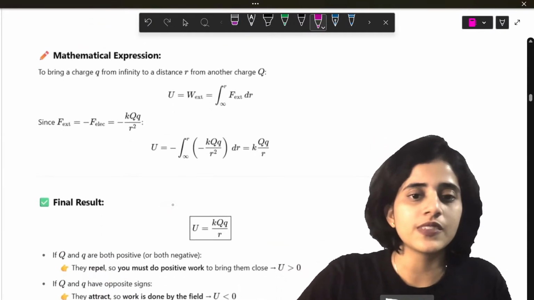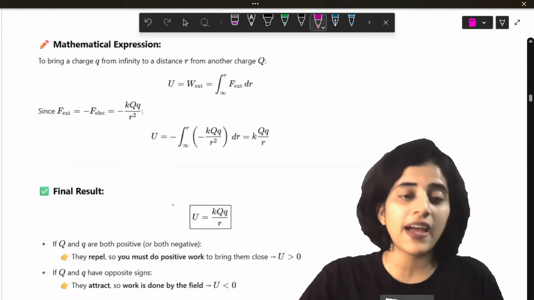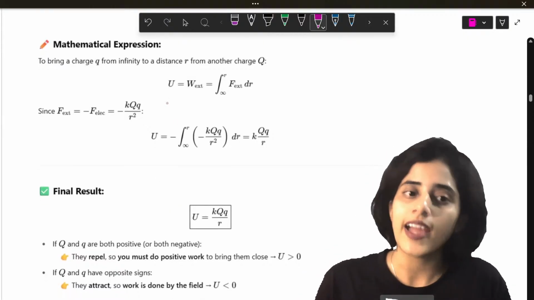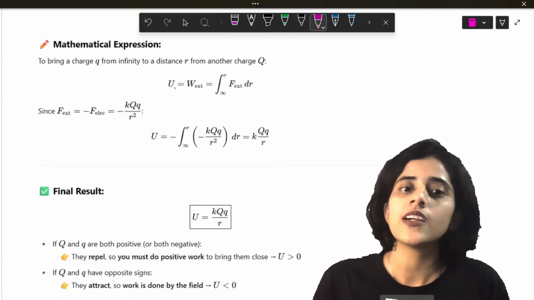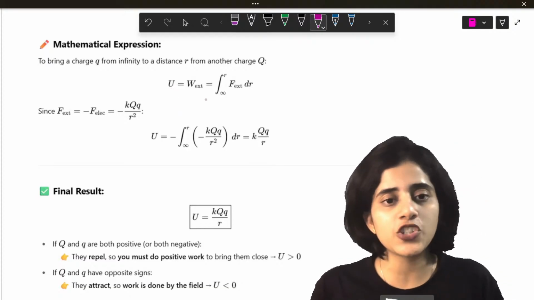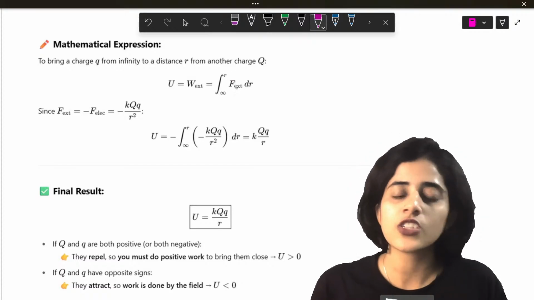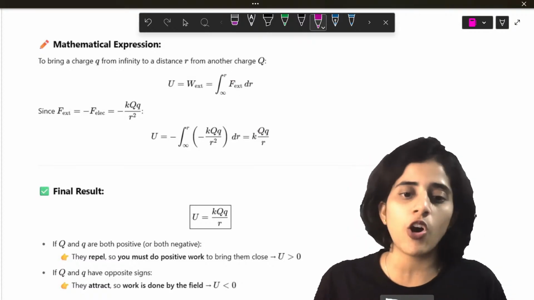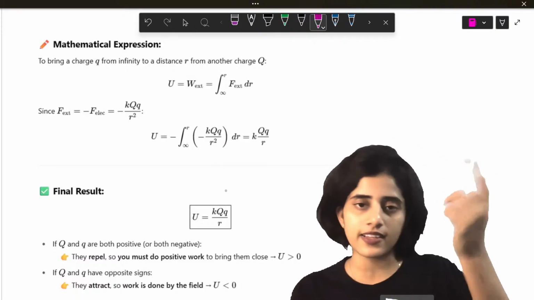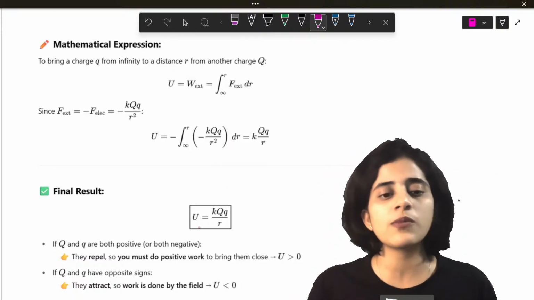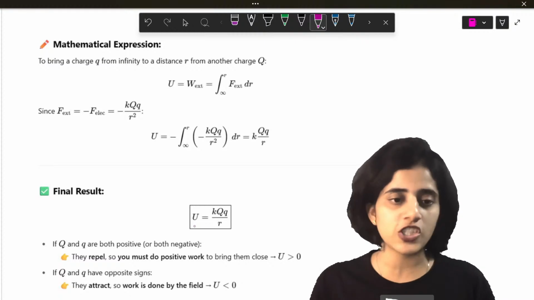Let's move on. Now let's look at the mathematical expression for this. As I said, U is the work done, the integral from infinity to R of F dr. So what is force? I will take Coulomb's law. This in detail I have put later in the PPT. So from Coulomb's law, you will get this value for potential energy.